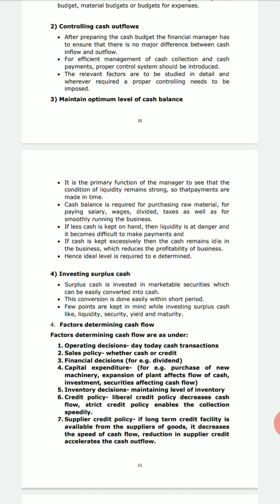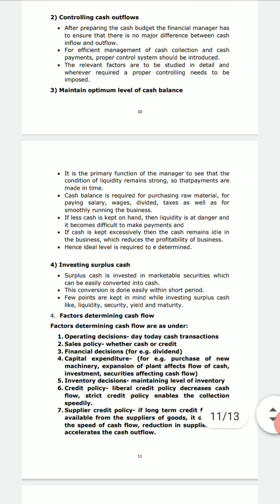Now outflows, as we know, are related to payments, right? So for adjusting the timing between the inflows and outflows, what should be done? A control should be placed on the outflows of the cash. Now control of this disbursement, or the distribution of the cash, helps the company in reducing the financial needs. Again, a few techniques are followed, like centralized cash payment.